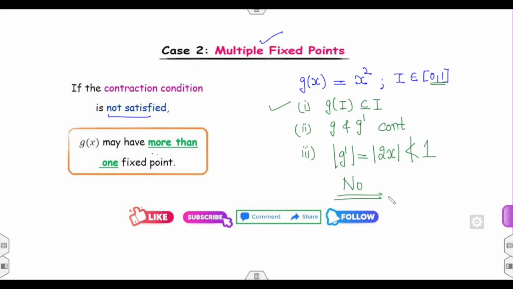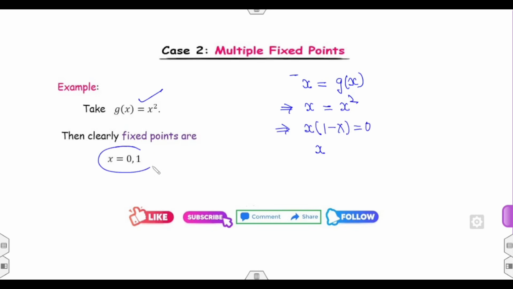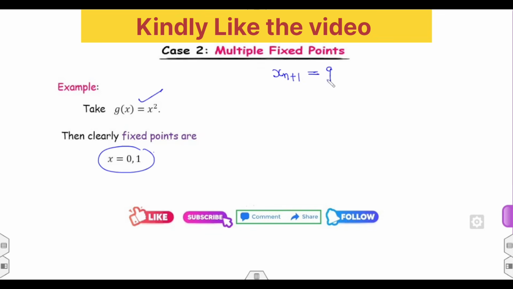Now how do you find its fixed points? How can you find the fixed point? I can find the fixed point by taking x equal to g(x). What is the value of g(x) in this example? x². So can you solve it? I can take on the left hand side x minus x² equal to 0, that is x(1 minus x) equal to 0. Therefore, your fixed points are 0 and 1. Once you know there are two fixed points, I can start with the iteration scheme x(n+1) equal to g(x_n). Now, what is the value of x naught?